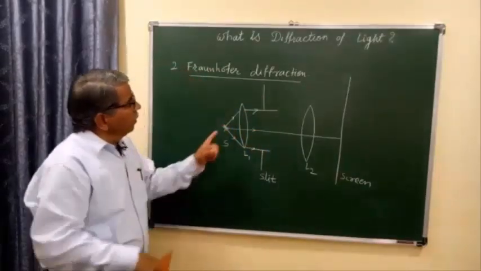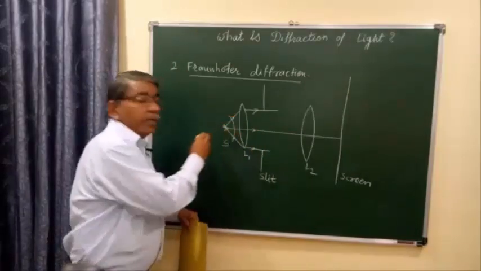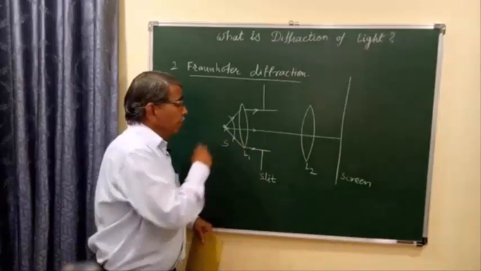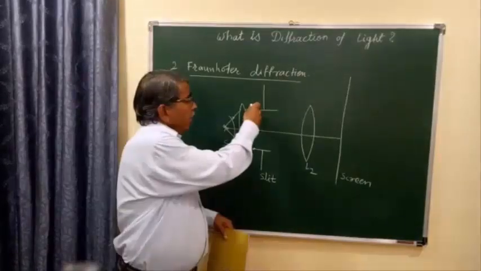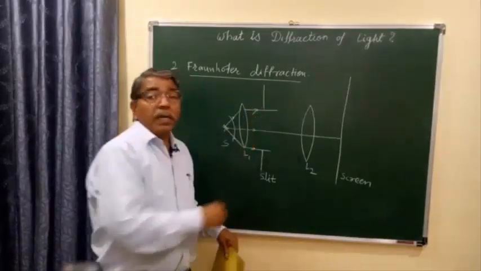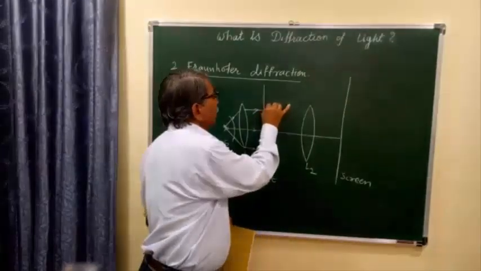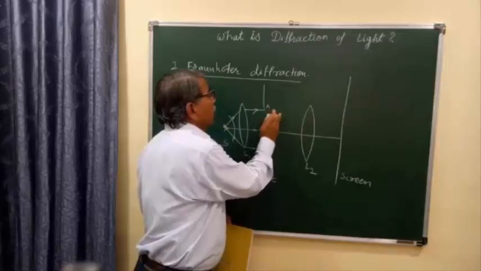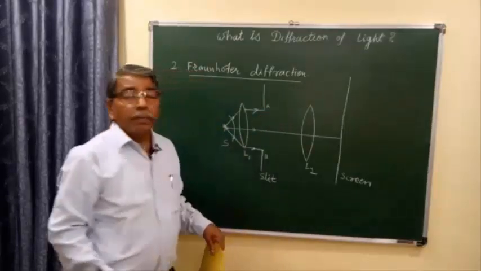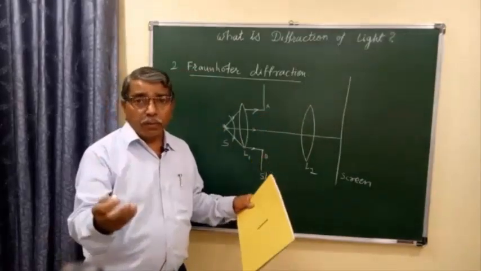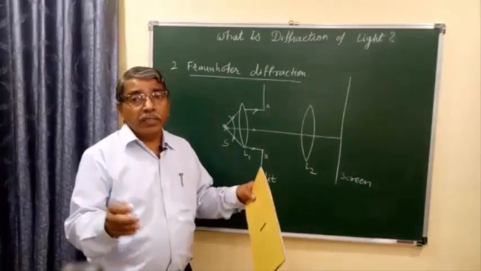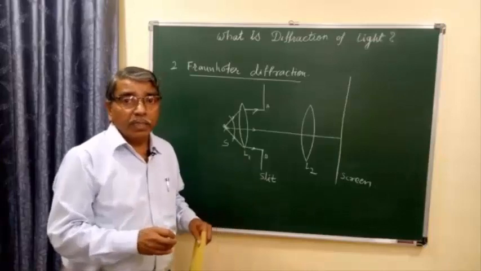When this plane wavefront arrives at slit AB, diffraction will be observed, and this diffraction can be focused on a screen by using convex lens L2.